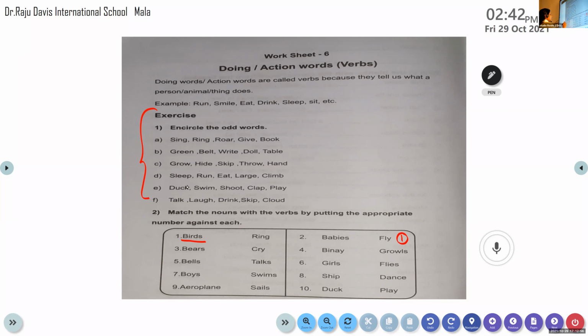Bears growl is grammatically incorrect as written, so you strike away that S over there. Bears growl. Bears growl.